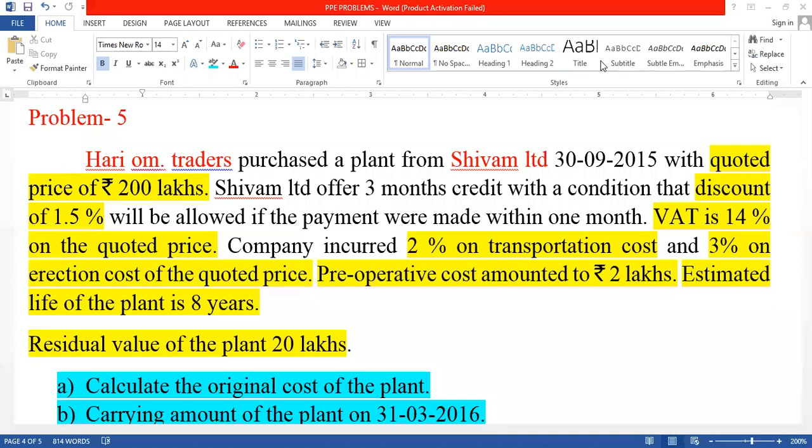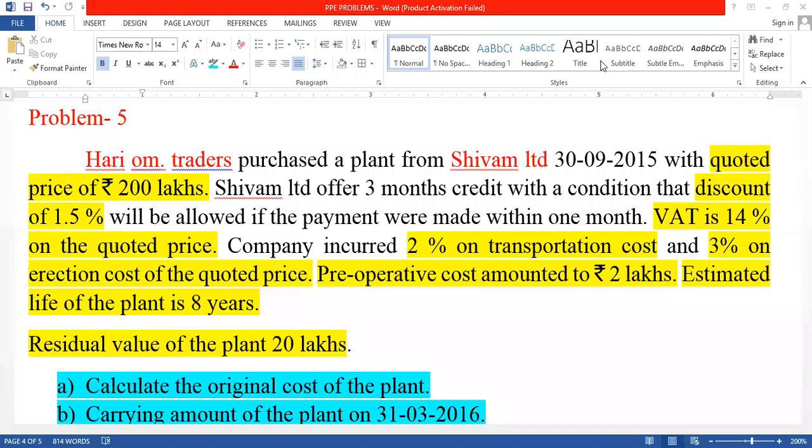In this, we are discussing the PPE problems, property, plant, and equipment problems. Already, we have completed four problems: two problems in explanation class, and the remaining two problems are homework for you. In this homework, one most important point is you should not take the staff training. In the third problem, you should not take the staff training in the use of the machine, because it is not associated with the cost of the asset. So for that purpose, you should not take that.